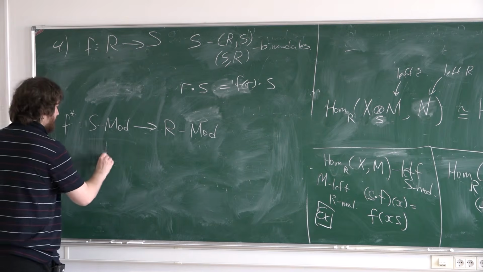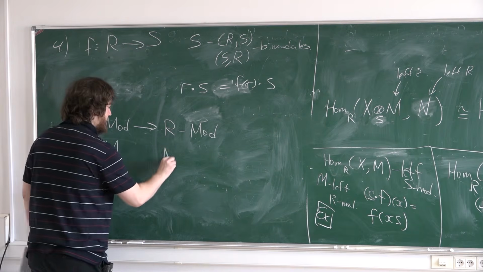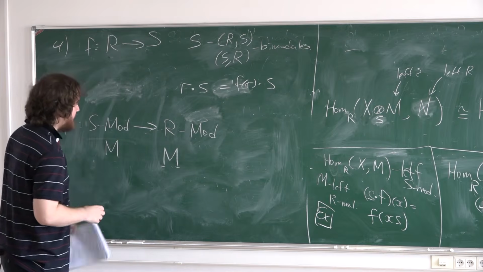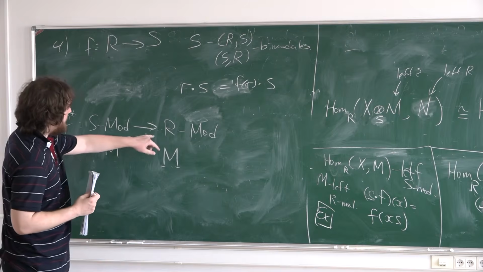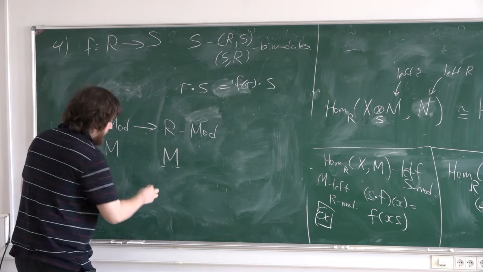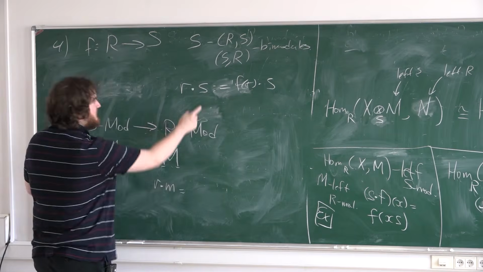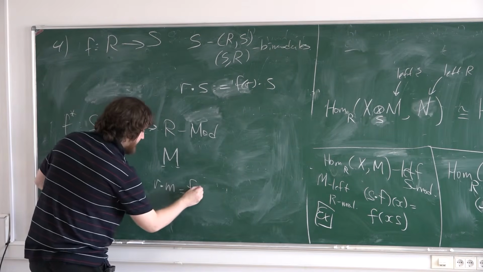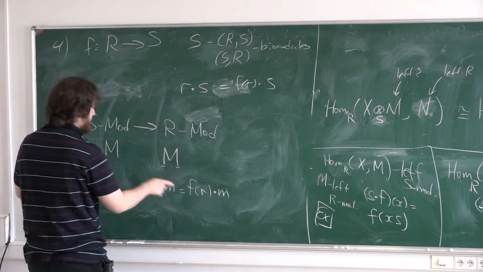If you have some left S module, you can consider this module itself, but what R module structure can we consider here? If you have some element of R and you need to multiply it by an element of M, you use this idea: you can consider just the image and then consider the S module structure.